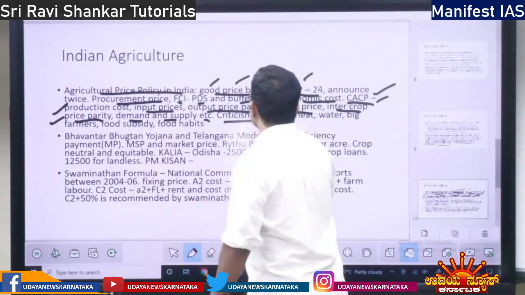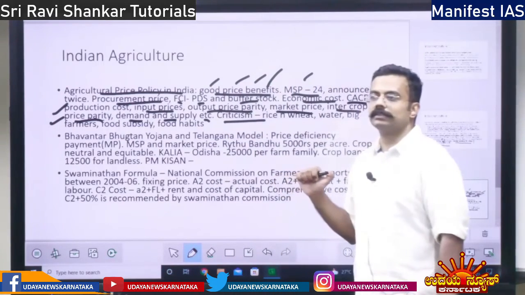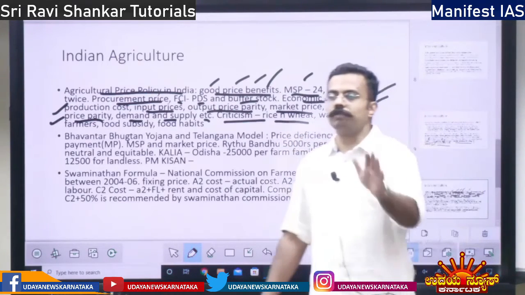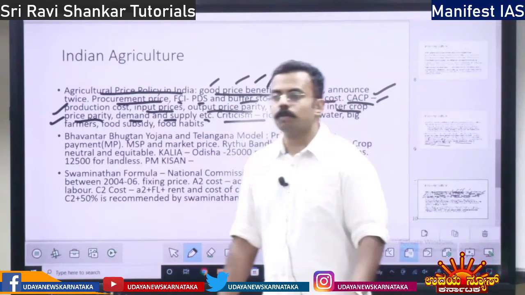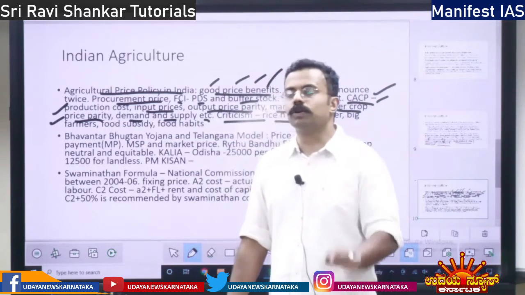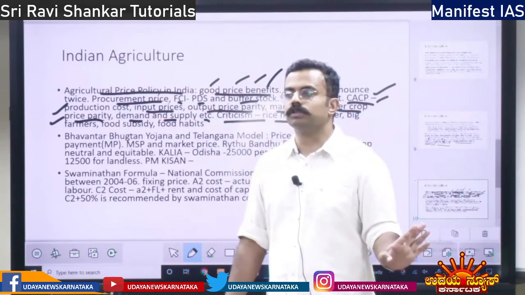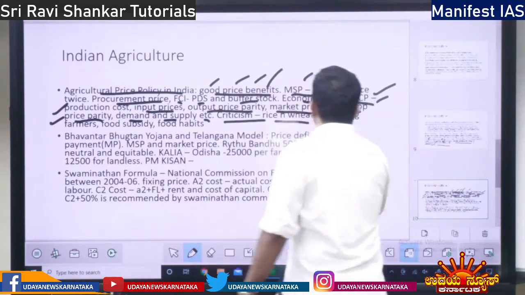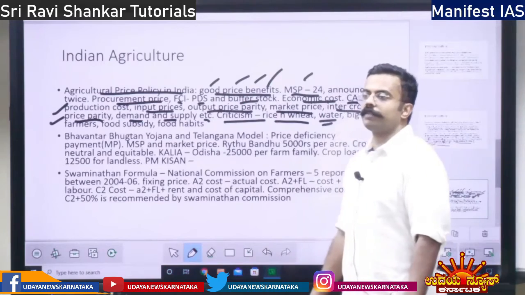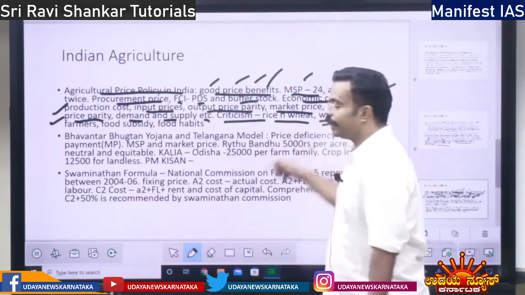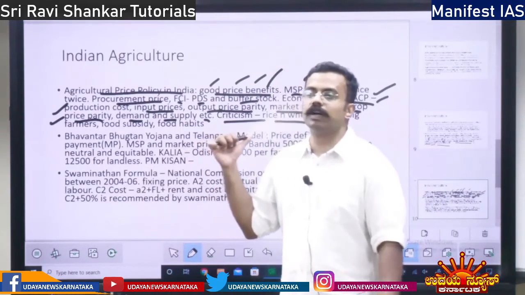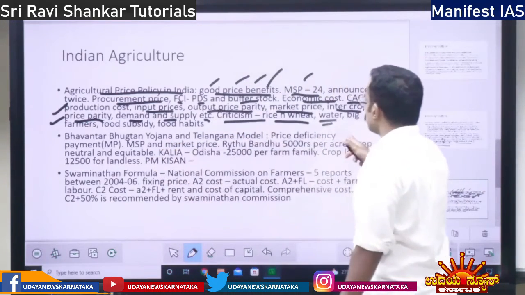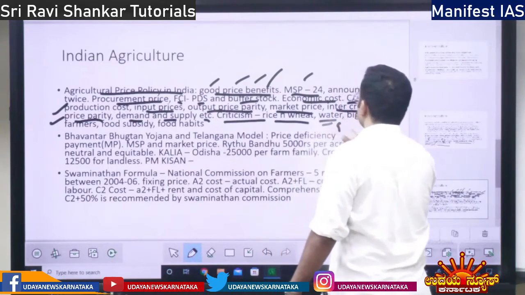Then what is the criticism of minimum support price? The criticism is it will lead to cultivation of only rice and wheat. When more MSP is given, only growth of rice and wheat is shown. No other products are grown, right? Then you have water. Because of MSP, rice and wheat are grown. Rice and wheat require a lot of water to be grown, right? So, because of MSP, there is increasing usage of water.